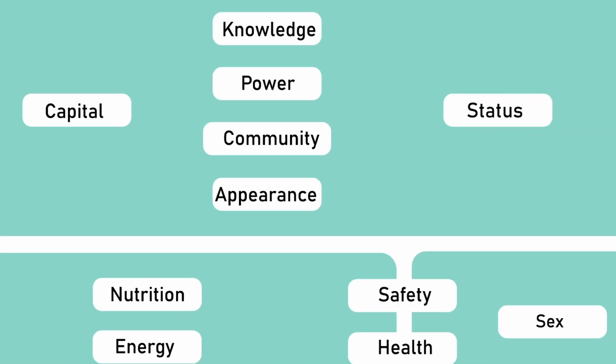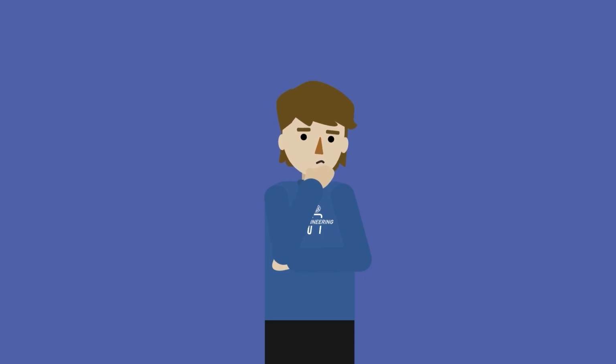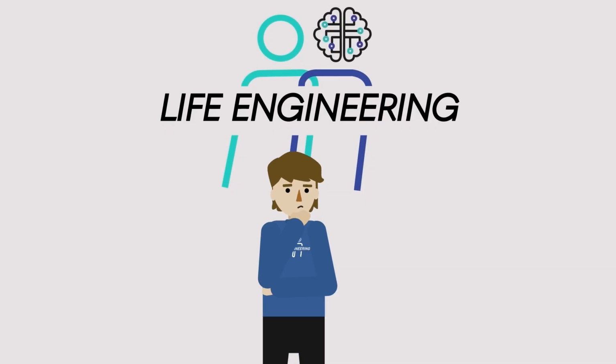Most actions have an impact on not just a single need, but on several. There are interactions between the needs. The most important relationships are indicated by arrows in the network. The long-term fulfillment of needs determines the quality of life. Where digitalization can aid in the satisfaction of needs, and where it might hinder, is a challenge for science, especially life engineering. Questions. If these assumptions are correct, they should give answers to questions like the following.